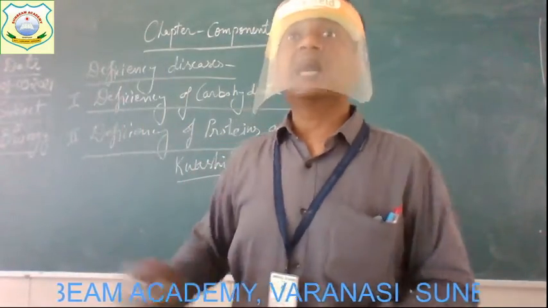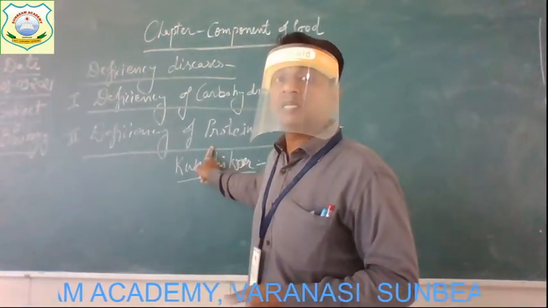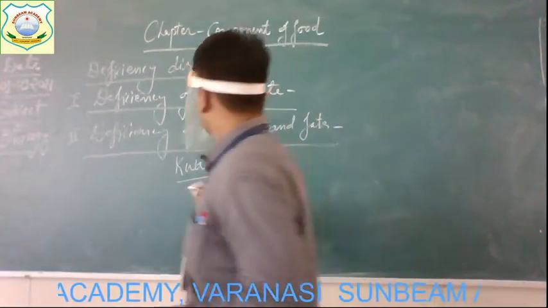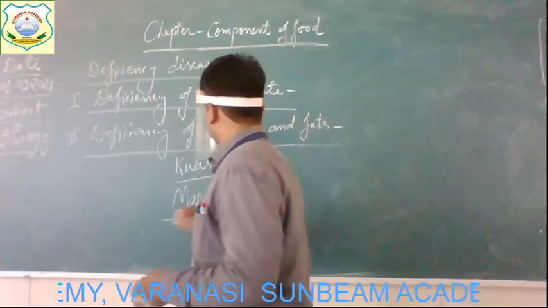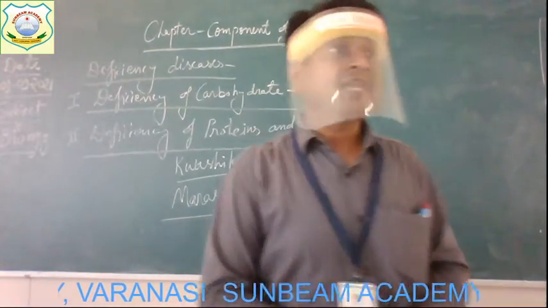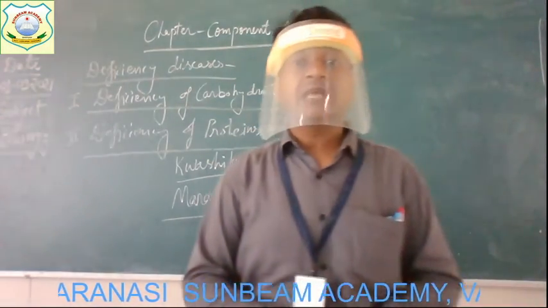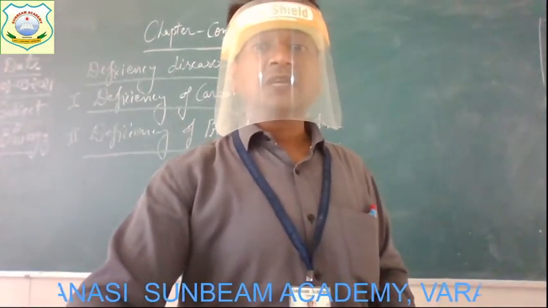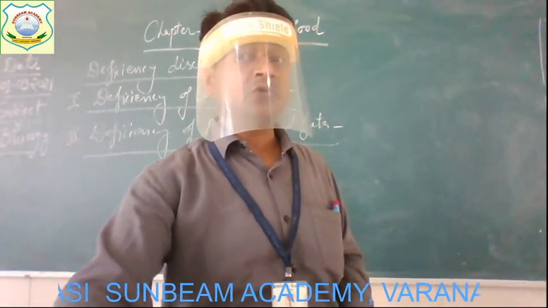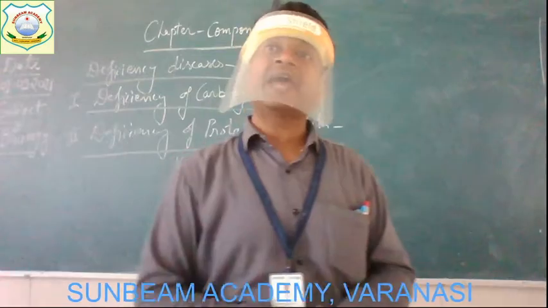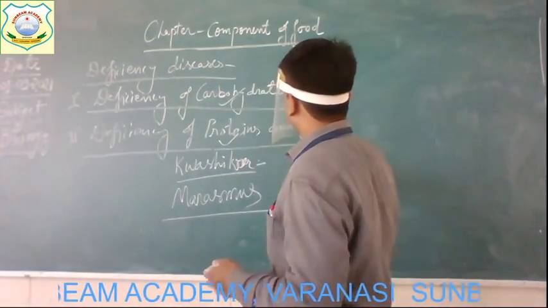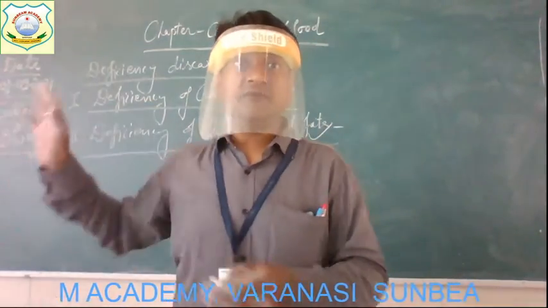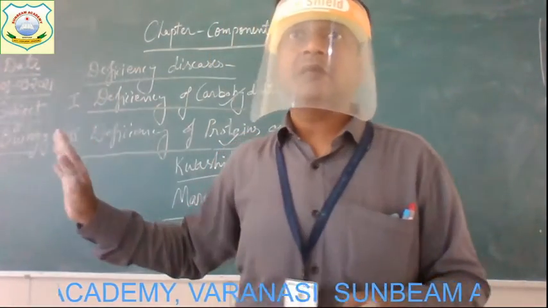Another disease which occurs from the lack of protein is marasmus. Marasmus is another disease of protein deficiency. And in this disease, it is caused by deficiency of protein, carbohydrate and fats, all three together, because of the deficiency of these nutrients.